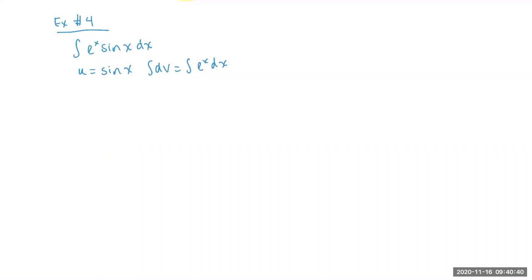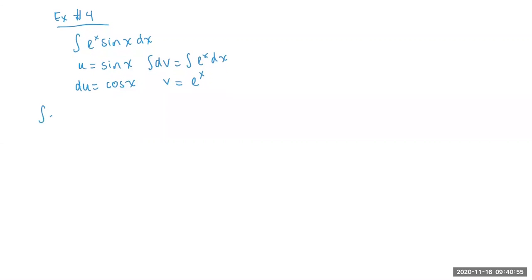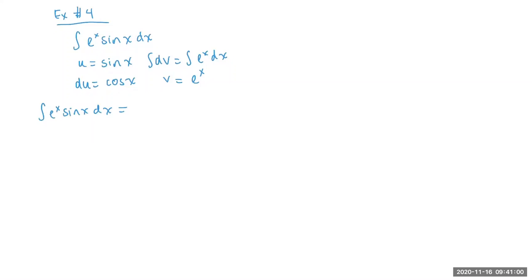Okay, so let's go ahead and perform an iteration of this. So we go, okay, so du equals cosine of x, differentiate the left, integrate the right, right? So if we integrate the right, we get v equals e to the x. So I'm going to try to write a little bit smaller here. Okay, so we have the original integral is uv, e to the x sine of x, minus the integral of v du, so e to the x cosine of x. And I forgot to put the dx at the end of that, but dx.